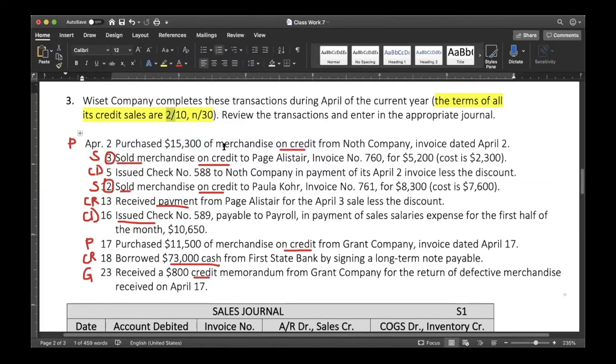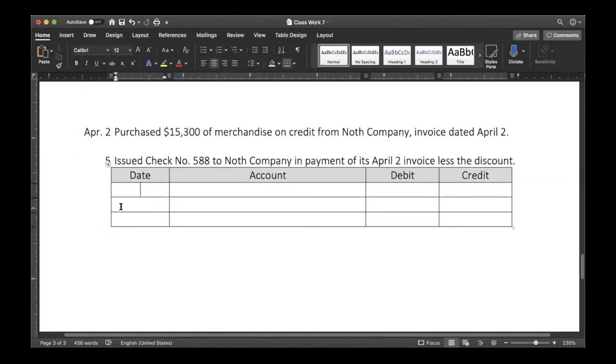Remember what this journal normally looks like if you had to write it all out? The entry would look like this. The date would be April 5th. The debit would be accounts payable because we are paying off the debt we owe to them. We owed them $15,300 from the second.